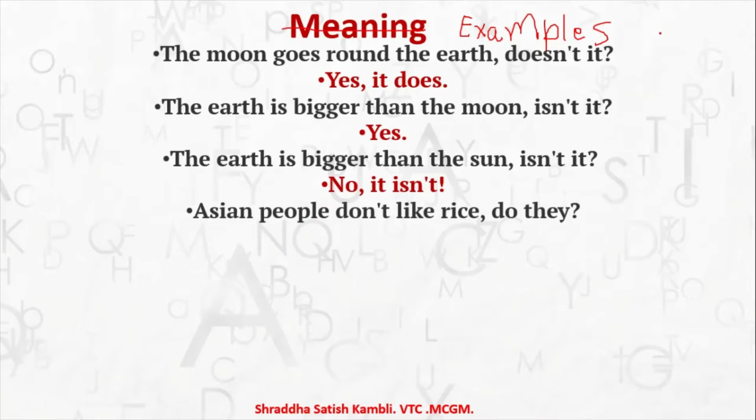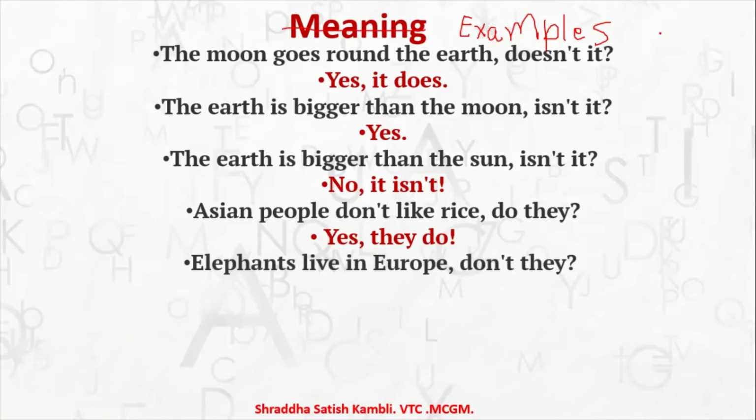Coming to the next one, Asian people don't like rice, do they? What will be the answer to this? Yes, they do. Asian people, they do like rice. People in China, people in India, we eat a lot of rice. Pakistan, Bangladesh, to that effect. Then, elephants live in Europe, don't they?